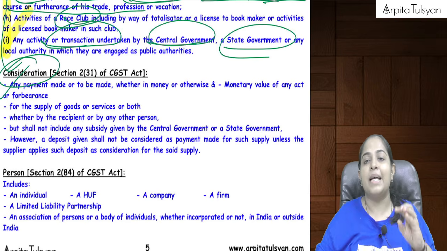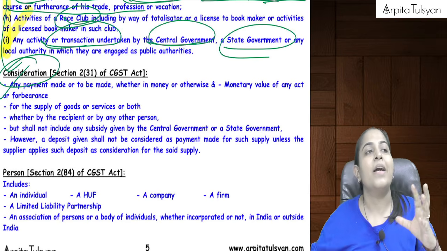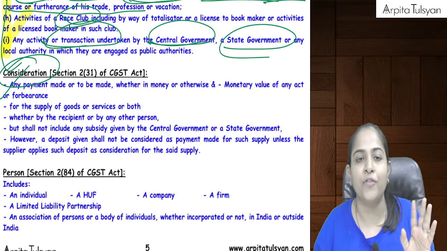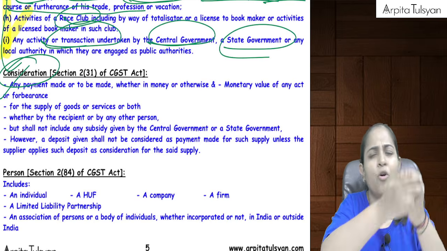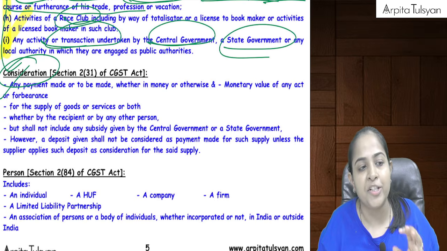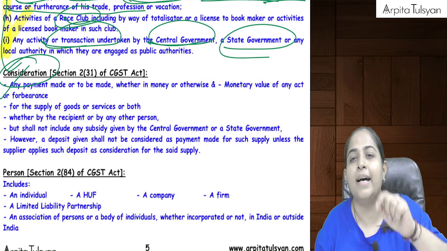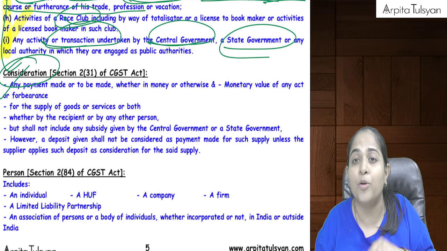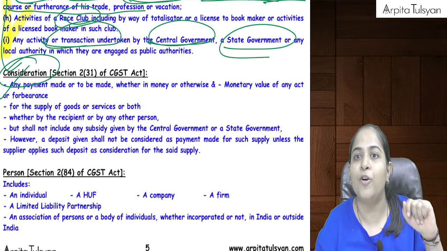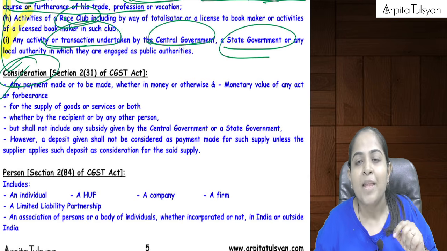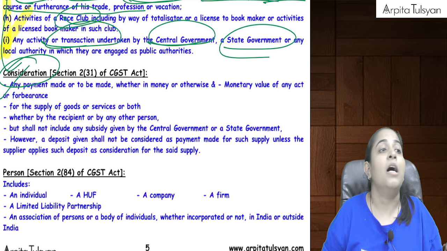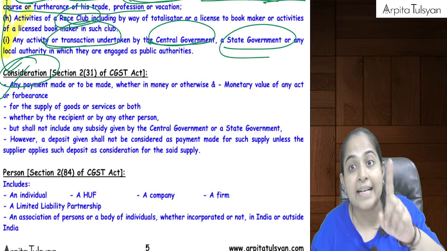Now let's say for example, I am providing you lectures, and I tell you fees for that is equal to 5,000 rupees. So you give me online money or cash, that is monetary consideration. Next, I tell you, I will provide you teaching services. In return, can you please arrange for the IPL final tickets which is going to be there on 31st May at Ahmedabad. You tell me, okay ma'am, I will arrange for the tickets of so and so stand. So in return, you are going to provide me the ticket. This is a non-monetary consideration, but still it is a consideration.